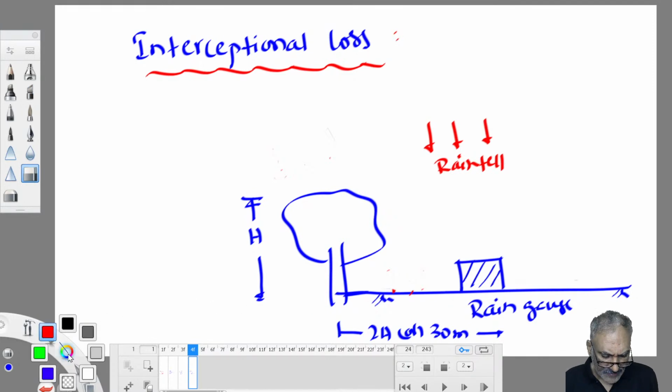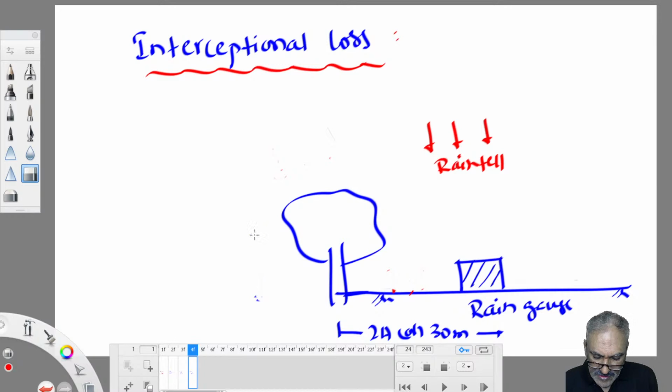So whatever rainfall data we get from a catchment is recorded by the rain gauges, but not all of that rainfall is reaching the catchment. Some of the rainwater evaporates back to space without falling on the ground. That loss is called interception loss.